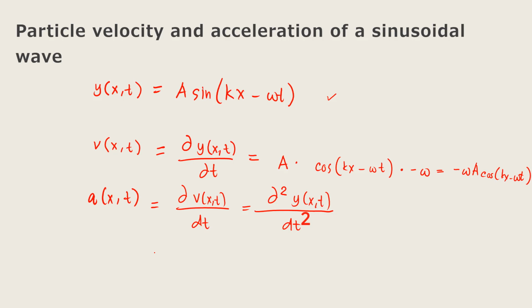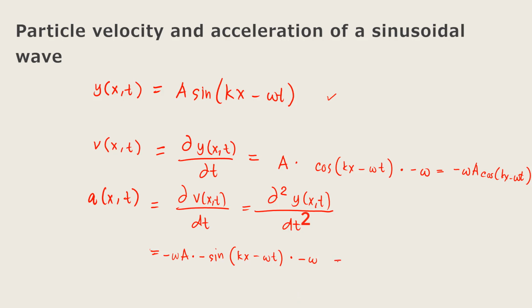Alright, and then for the acceleration, we just have to get the partial derivative of v with respect to time. So we have the constants minus omega A multiplied by the derivative of the cosine function, which is minus sine(kx minus omega t), multiplied by the derivative of this term, which is minus omega.